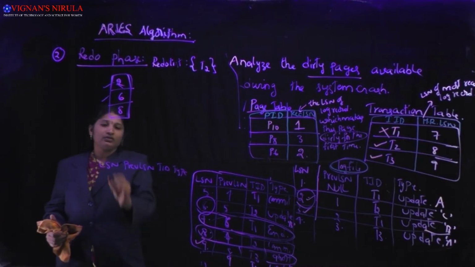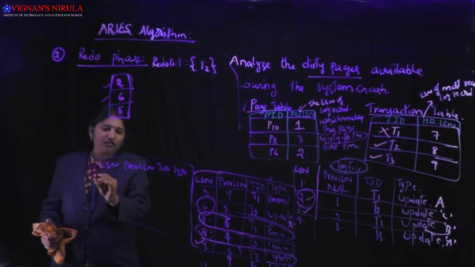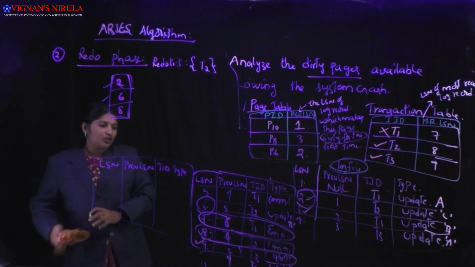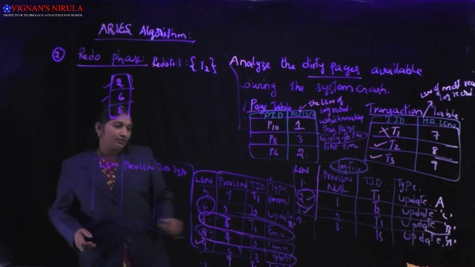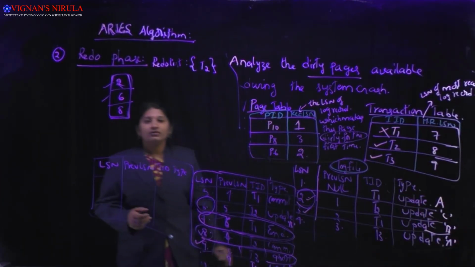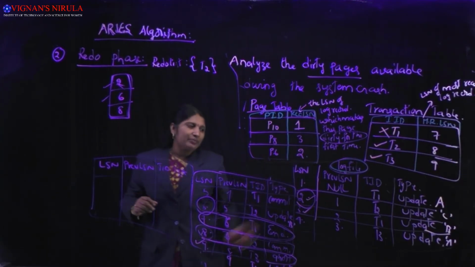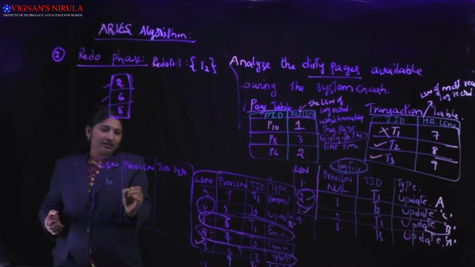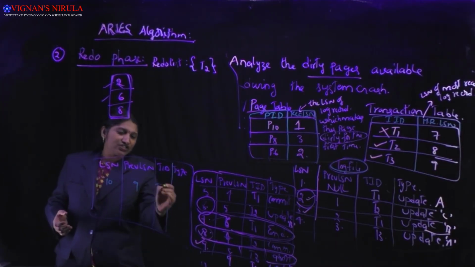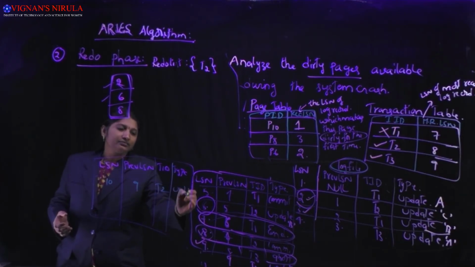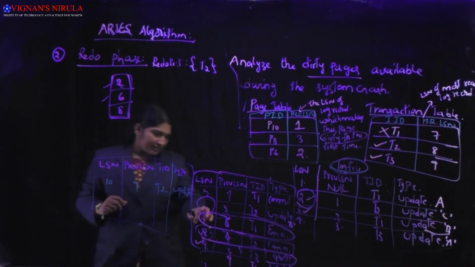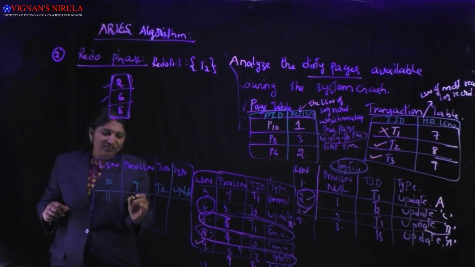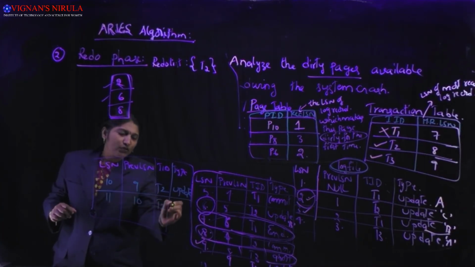So for redoing this one also, we should write another log record. For the second log record, an update done by T2, I write a log record with LSN 10, previous LSN 9, transaction T2, type update. For the next one, the sixth, an update done by T2, I write another log record whose LSN is 11, previous is 10, T2, type update.